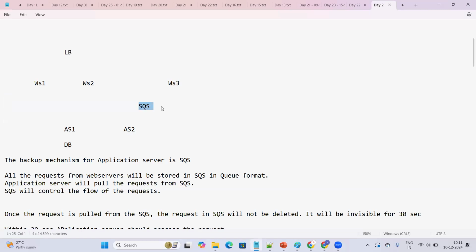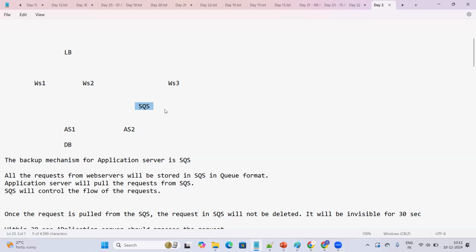All the requests coming from the web servers to the application servers will be stored in SQS, Simple Queue Service. So what happens? The application server will pull the request from the SQS and process it. Once that is done, it will pull the next one from the SQS again. You got it right? There is a flow here